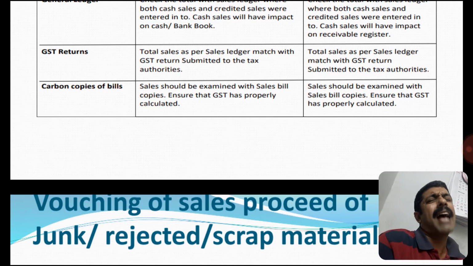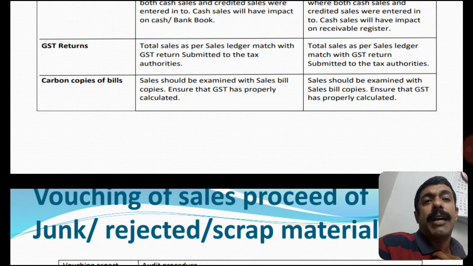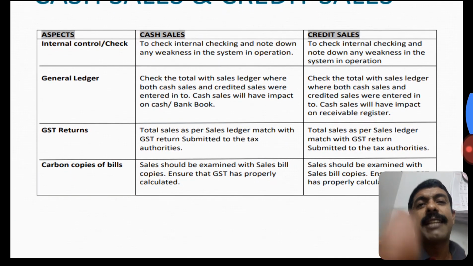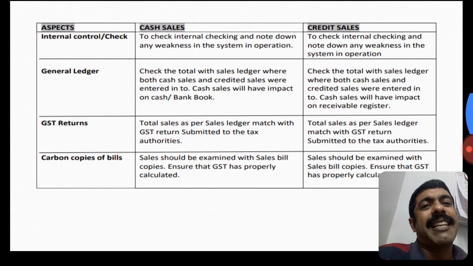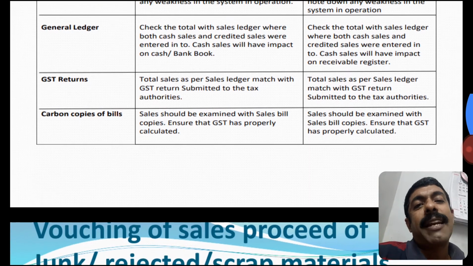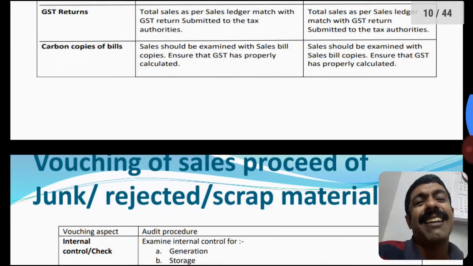And the last point, on what document you base for checking the sales transactions. It should be done with the carbon copies of the bills. So let us move quickly through the aspects. We have to check the internal control, we have to check the sales ledger, we have to check the GST return, and finally we have to check the carbon copies of the bill for both cash sales and credit sales.